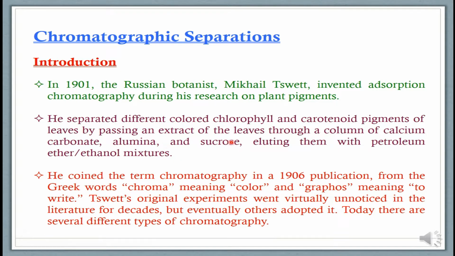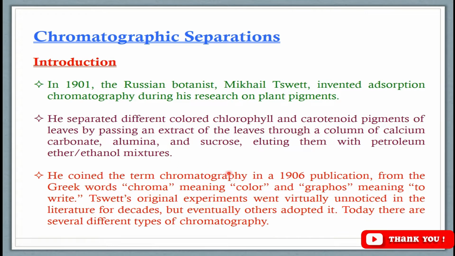So what he has done basically we will see in detail on the next slide, but he has filled a column with calcium carbonate, alumina and sucrose, and then eluted it with petroleum ether and ethanol mixtures. Then he coined the term chromatography in a 1906 publication.